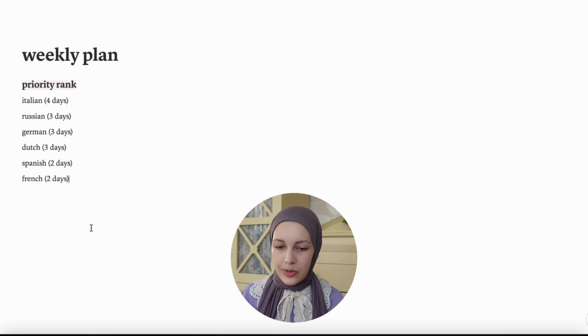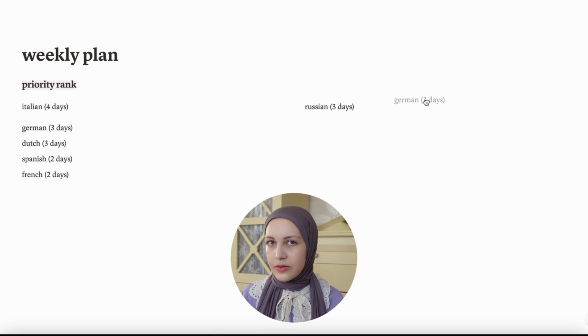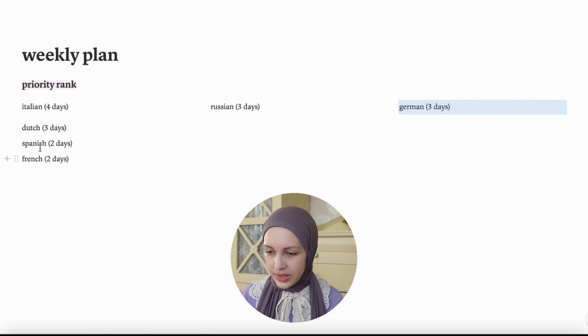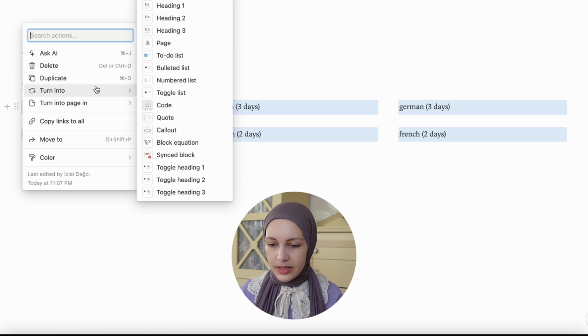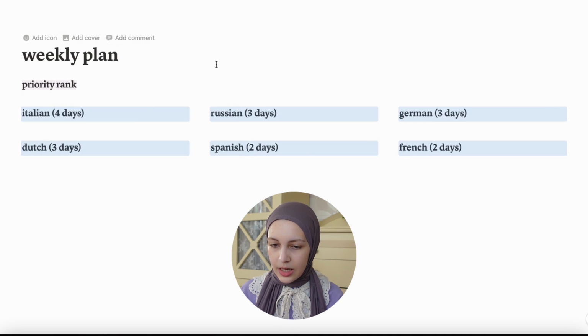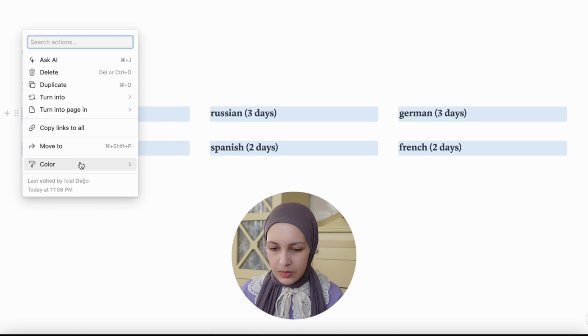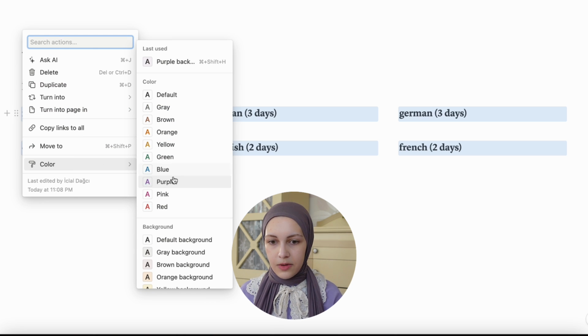After deciding which language is more important and which is less important, we will now decide what we are going to achieve with all these languages, and we are going to write them one by one. In order to do that, I'm going to create a table like this, and if you have difficulties using Notion, just look at how I'm doing it. Okay, I just made titles for all these languages, and I'm going to change the colors so that they would be easier to differentiate from the points that we're going to write.